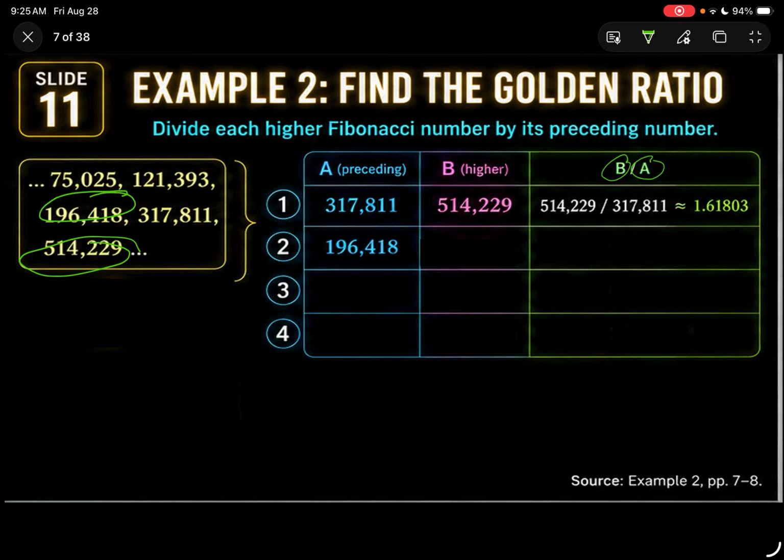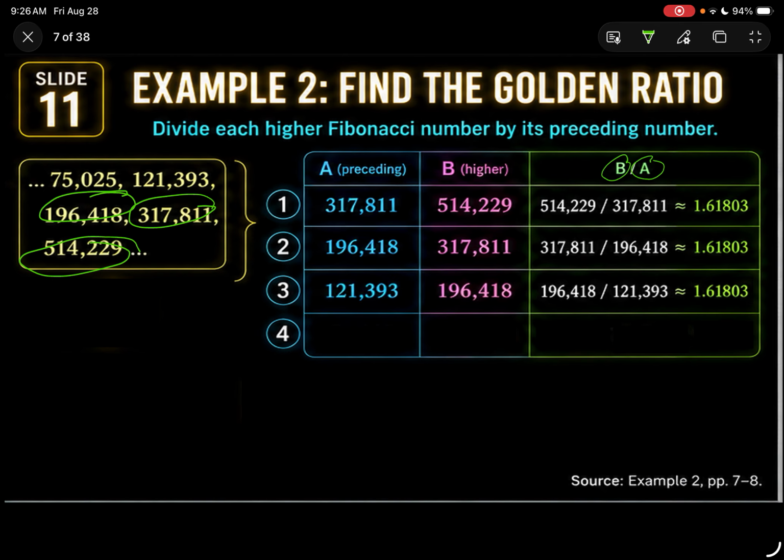Same with the other one. We have 196,418, that is the preceding number. Then the bigger number is 317,811. We divide 317,811 by 196,418. The answer must be the same. Same with other Fibonacci numbers, the answer always leads to one value. That is approximately